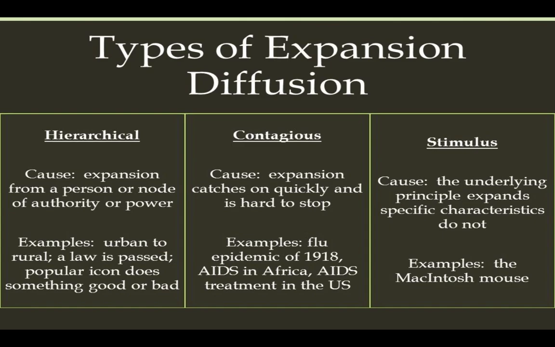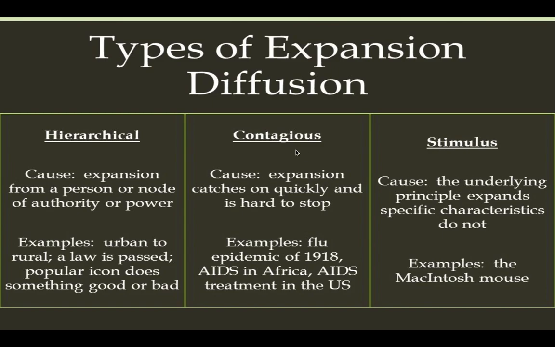Hierarchical diffusion is within a hierarchy, as the name would suggest. And it's when we have this node of power or authority, so some kind of leadership figure at the top of a hierarchy. And that hierarchy could be a legal structure, it could be a bunch of fans, it could be a lot of different things. So if a legal leader passes a law, right, or a group of leaders passes a law, that law is something that we are all supposed to do. And so it's a legal way of changing behavior and diffusing, but it is an example of hierarchical diffusion.